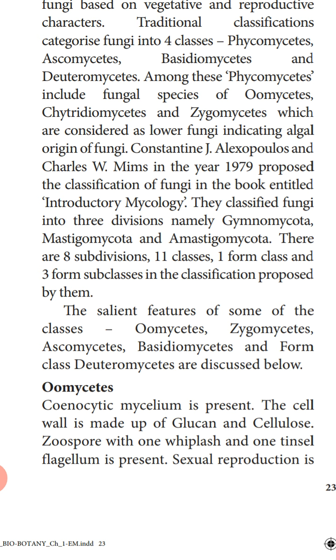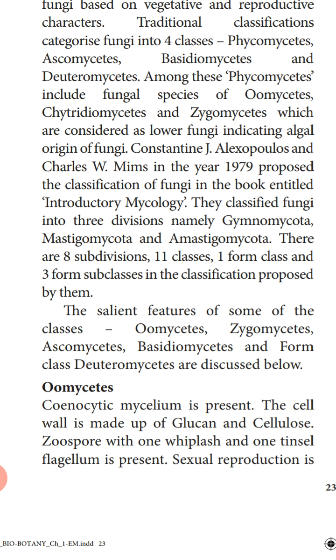The cell wall is made up of glucan and cellulose. Zoospore with one whiplash and one tinsel flagellum is present. So here, zoospores we have studied, they are the motile spores. For their locomotion they require the flagella. So two types of flagella are present. One is whiplash and the other one is tinsel.